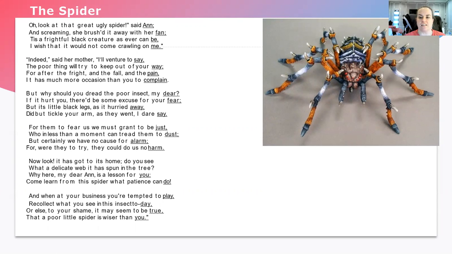Oh, look at that great ugly spider, said Anne, and screaming she brushed it away with her fan. 'Tis a frightful black creature as ever can be. I wish that it would not come crawling on me. Indeed, said her mother, I'll venture to say, the poor thing will try to keep out of your way, for after the fright and the fall and the pain, it has much more occasion than you to complain. But why should you dread the poor insect, my dear? If it hurt you, there'd be some excuse for your fear. But its little black legs, as it hurried away, did but tickle your arm as they went, I dare say. For them to fear us we must grant to be just, who in less than a moment can tread them to dust.